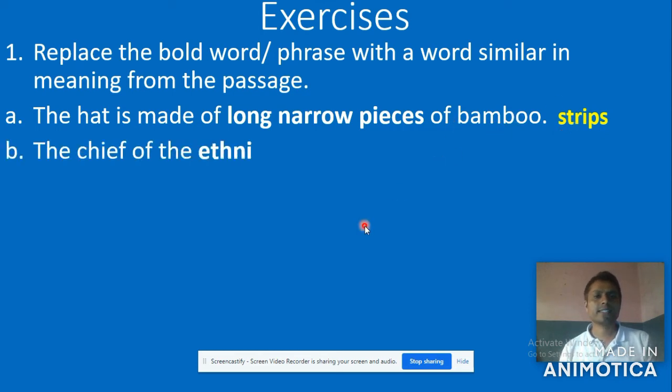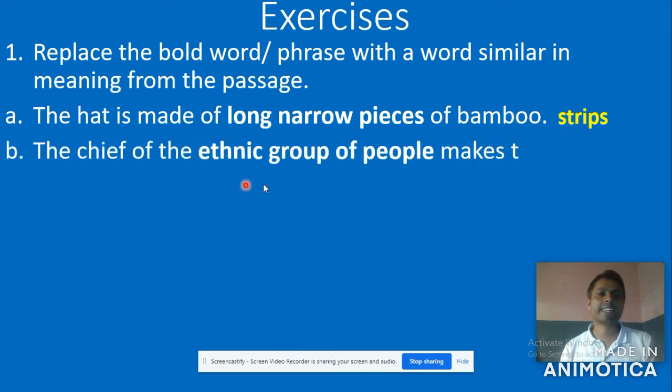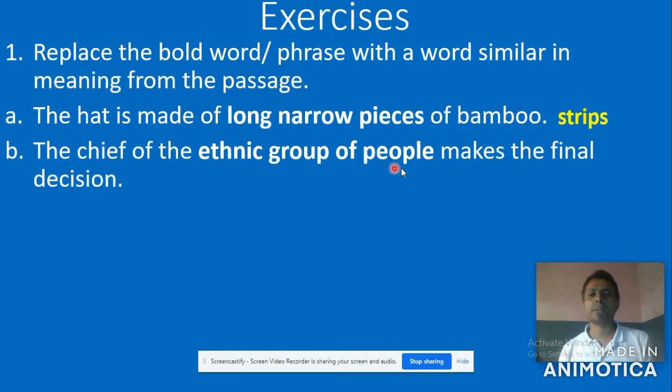The chief of the ethnic group of people makes the final decision. So here, "ethnic group of people." Again you have to find a single word or synonym, as we have done in number A. Can you please try it yourself?